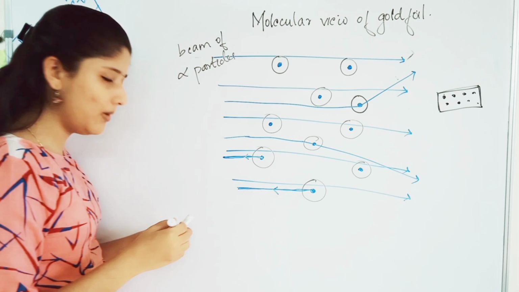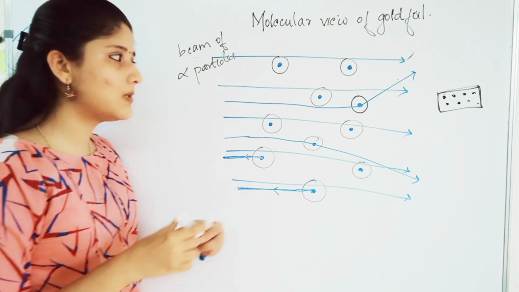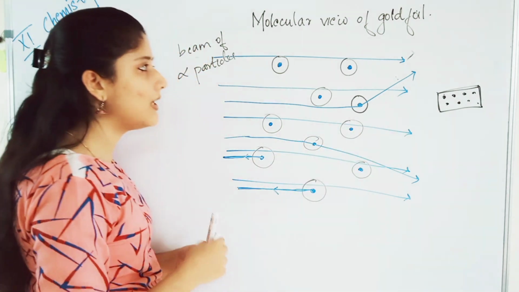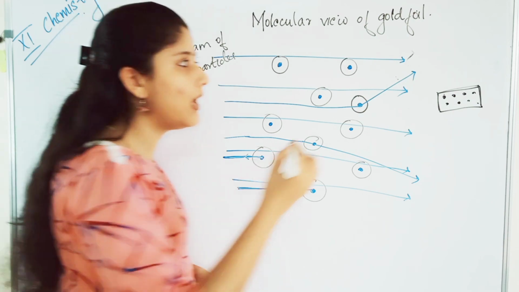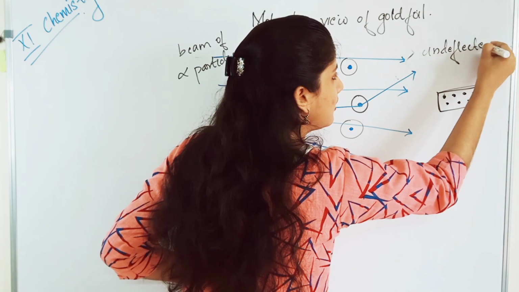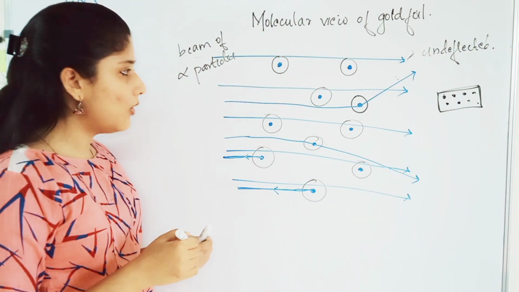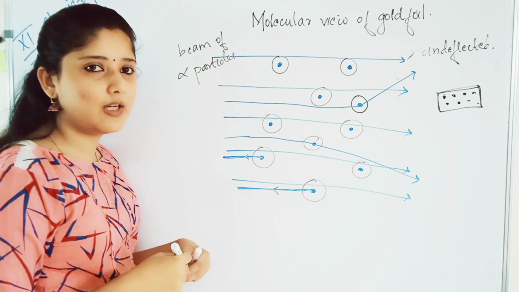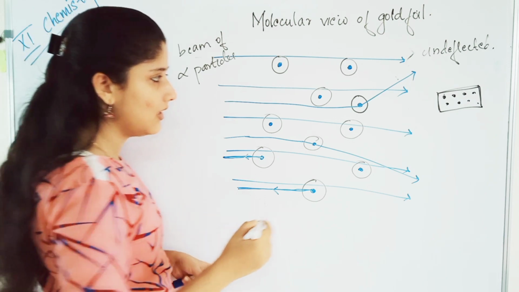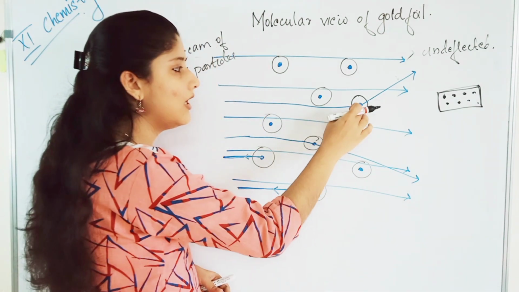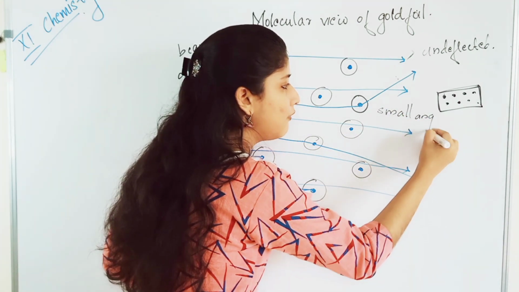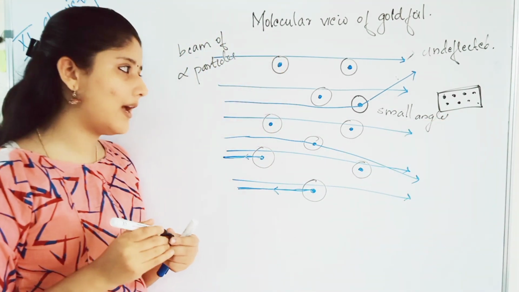The result of the experiment is that most of the alpha particles pass through the gold foil undeflected, without deflection. And the second observation is that a very few of the alpha particles are deflected by small angles. You can see here that they deflected at small angles.